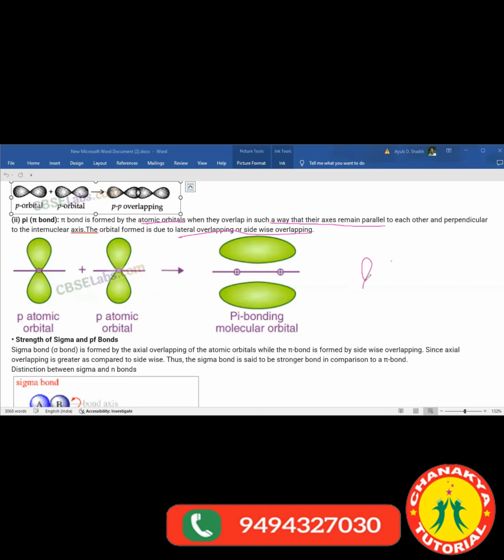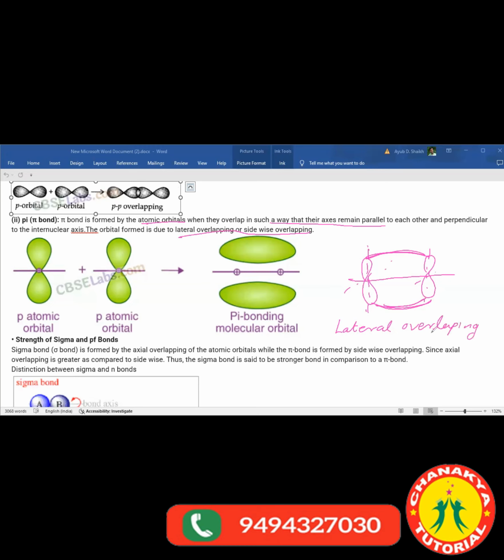Now, p orbitals are spindle shaped, we know. So these are your p orbitals. These are the axes. Axes remain parallel to each other. So this is the axis, this is also an axis, parallel to each other. Right? This is also an axis, and it is also an axis. They are also parallel to each other. In this, overlapping happens laterally in this way. This kind of overlapping is what? Lateral overlapping.